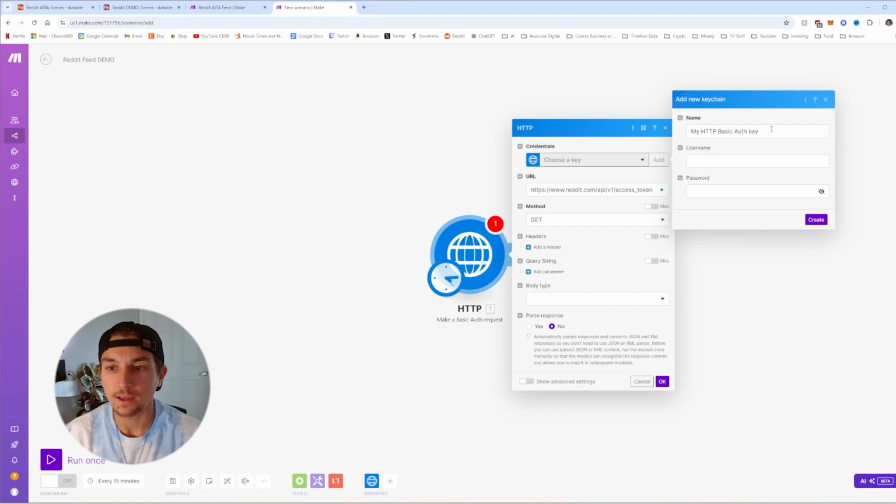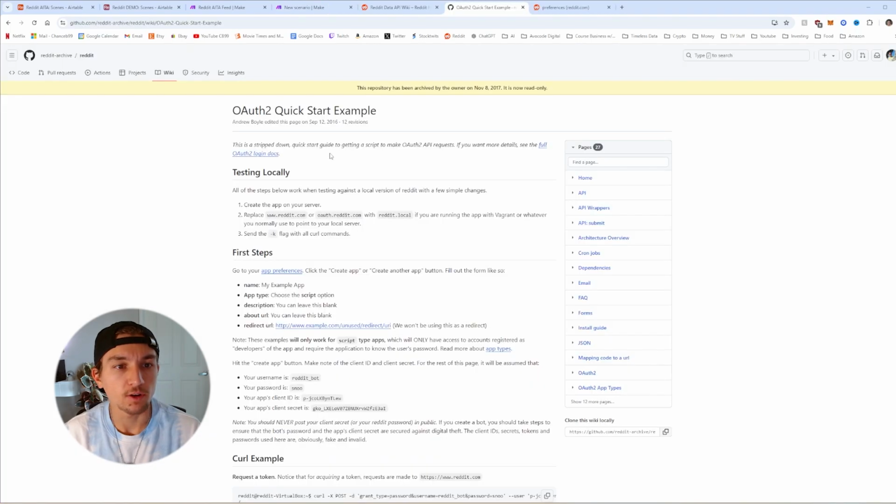We will be adding an auth key. So I'm going to name this. This can be any name that you guys like. Username and password, let's get that right now. Okay, here is the OAuth 2.